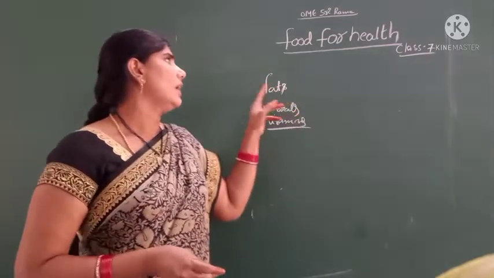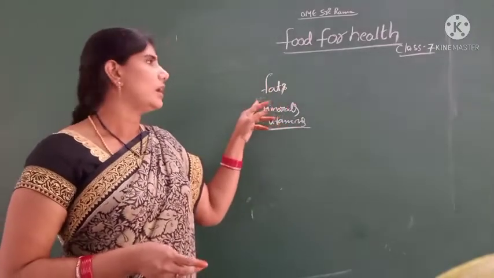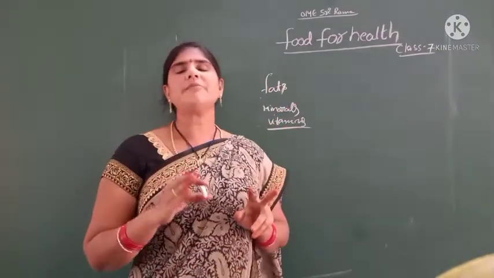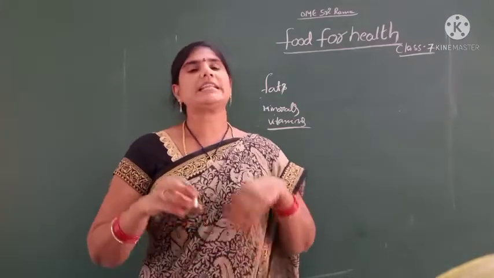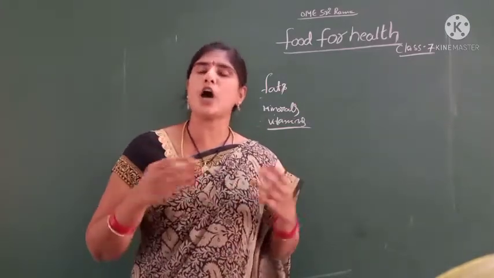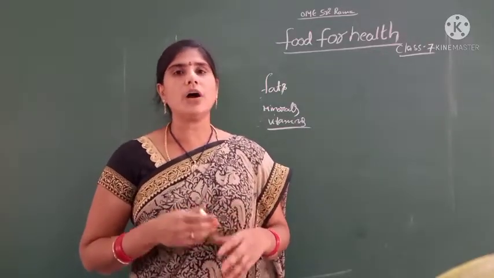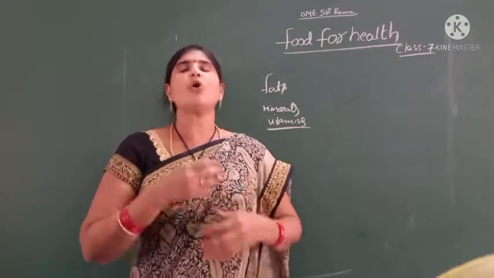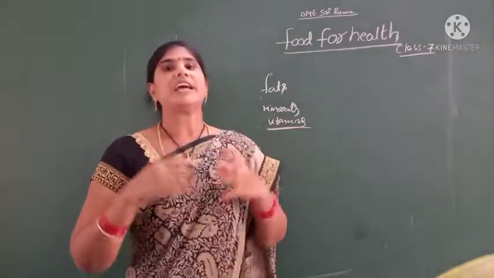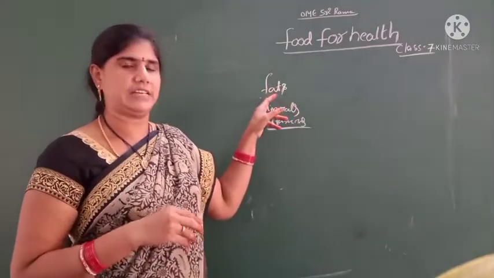These are all oily foods. For example, 1 gram of fat gives 9 calories, while the same amount of carbohydrate gives 4 calories. So fats give more than twice the energy of carbohydrates. It is a fuel of energy.